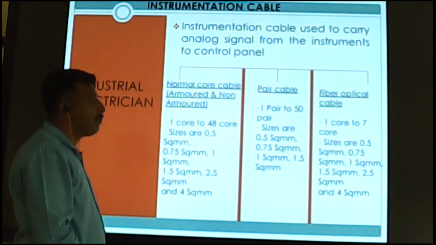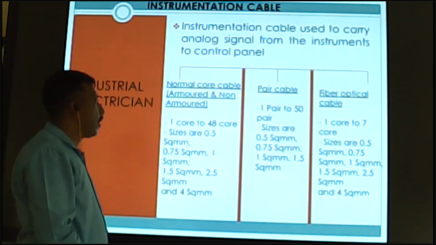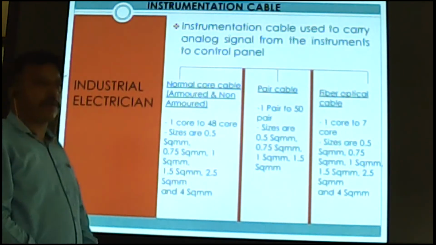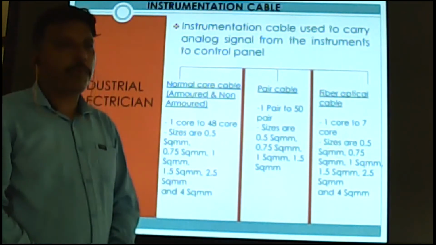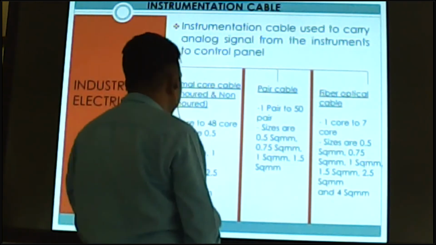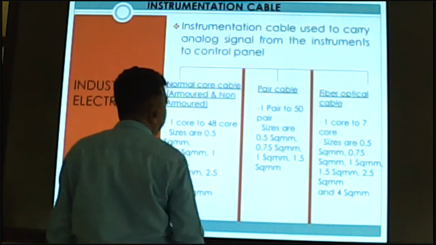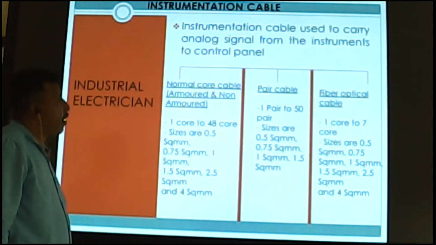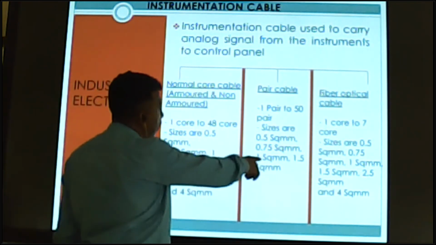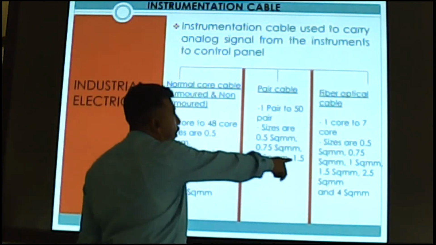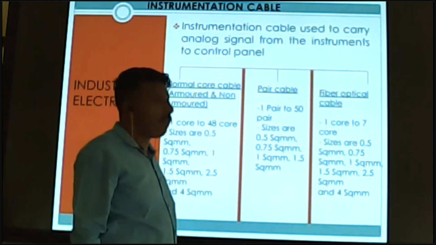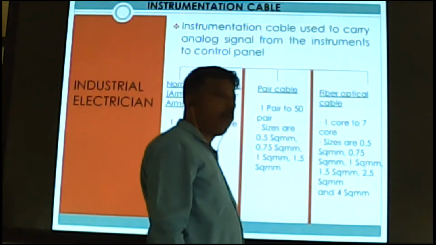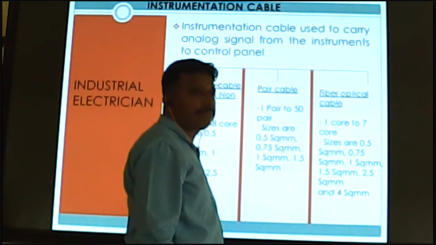And pair cable, 1 pair to 50 pair. Pair cable is available from 1 to 50 pair, and sizes are 0.5 square mm, 0.75, and this pair cable comes up to 1.5 mm square.